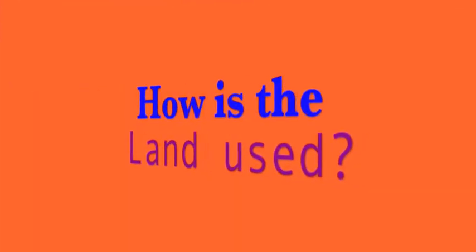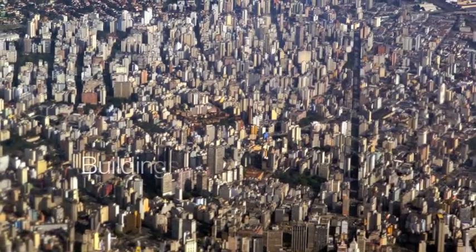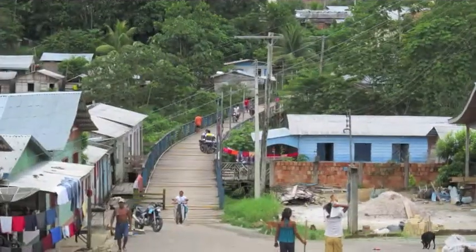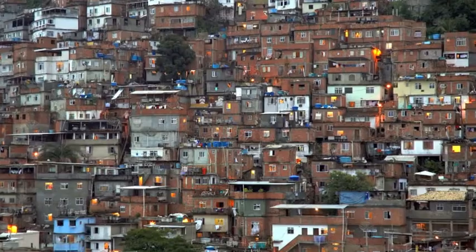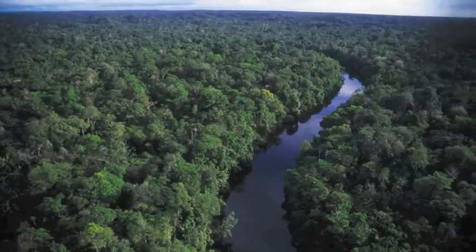How is the land used? The majority of land used in Sao Paulo is for large-scale buildings and houses. The land in the Amazon rainforest is mostly covered by trees, plants, and the Amazon River.